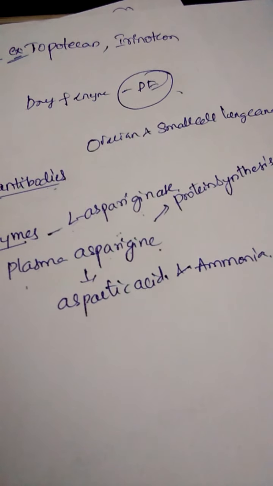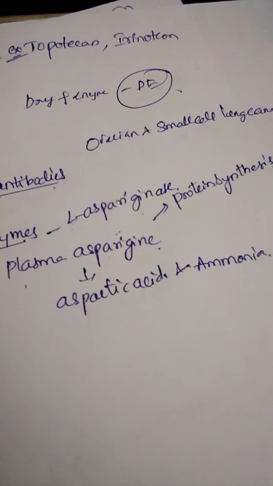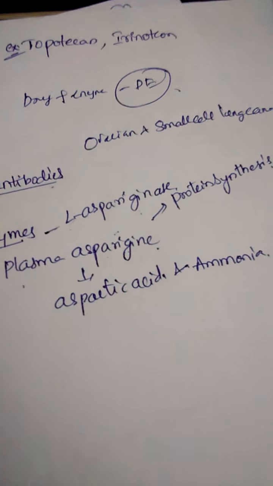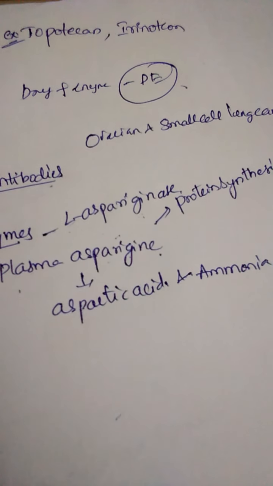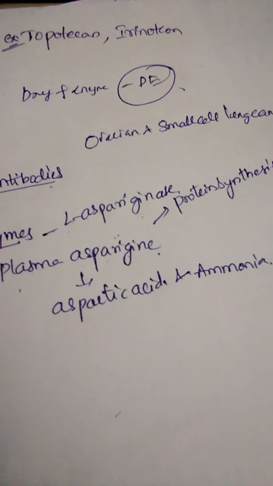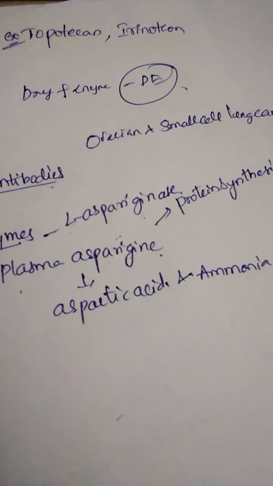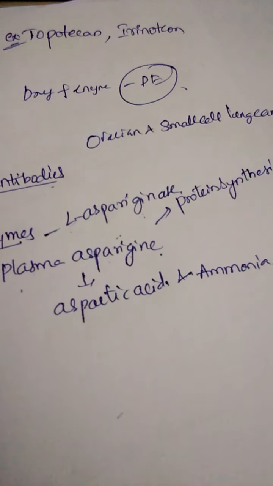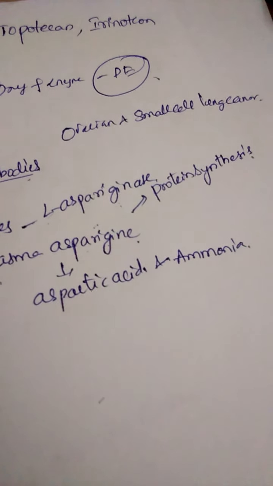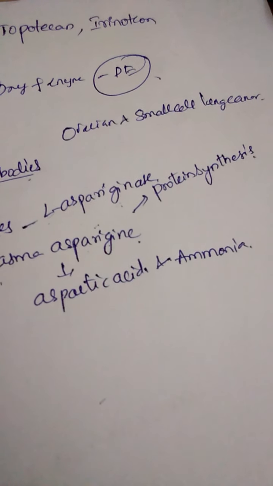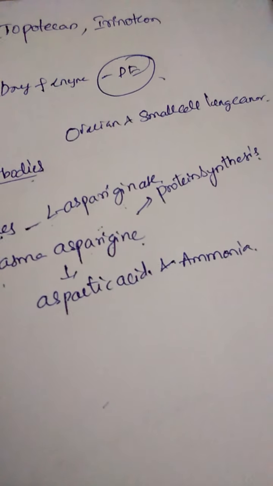Whenever this drug acts on the plasma asparagine, the asparagine converts into aspartic acid and ammonia. It destroys the actions of the asparagine, and that asparagine converts into its metabolites, aspartic acid and ammonia. When asparagine is converted to its metabolites, it loses its capability to form proteins.